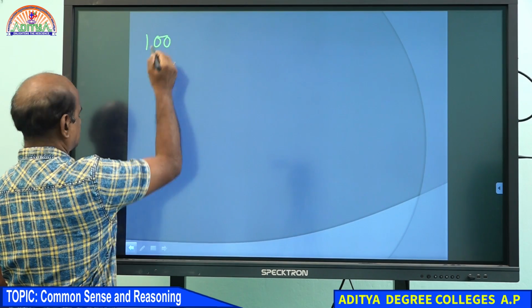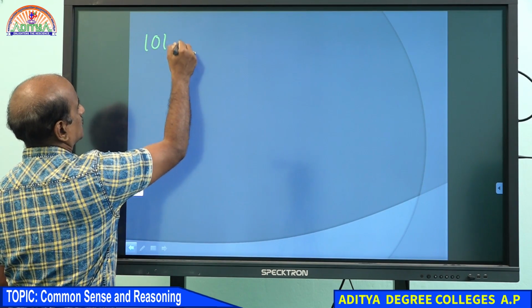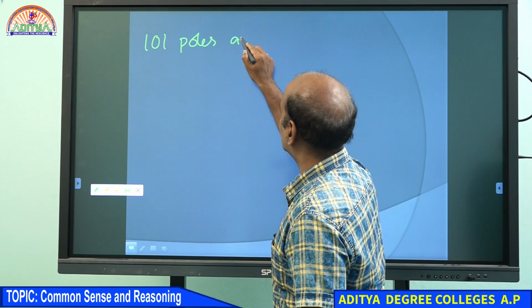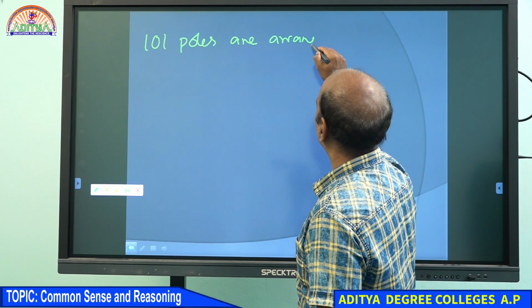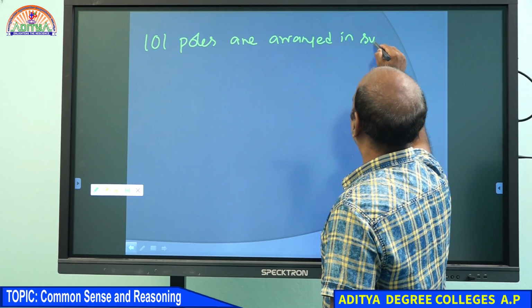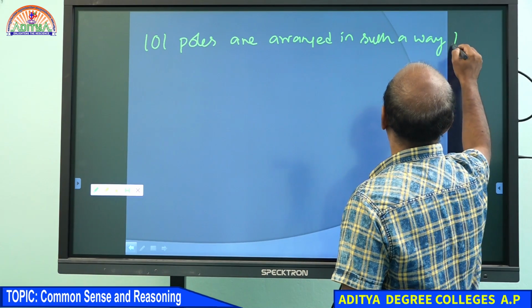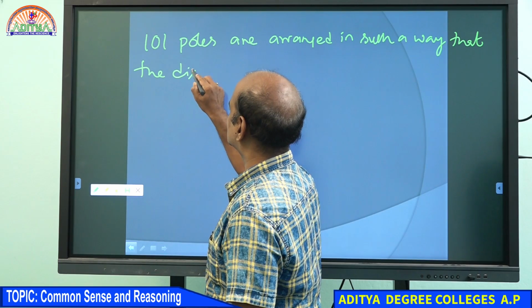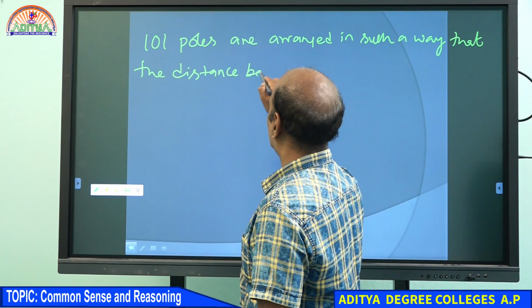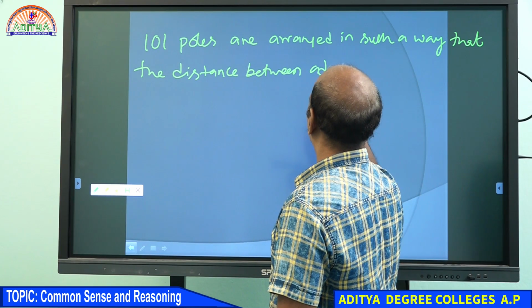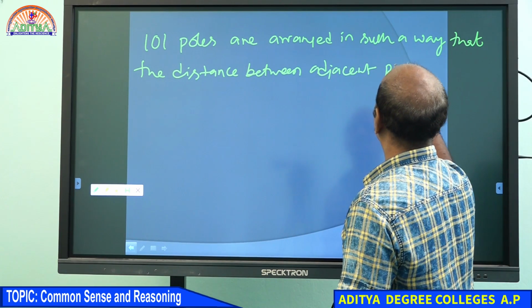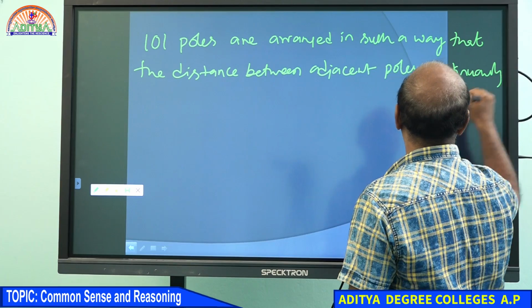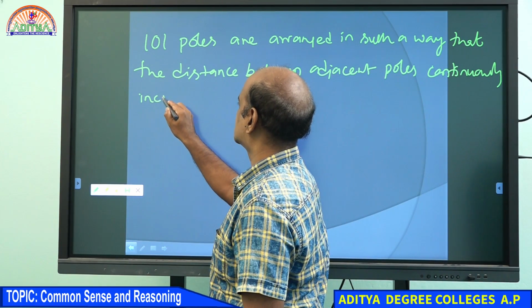101 poles are arranged in such a way that the distance between adjacent poles continuously increases by 1 meter.